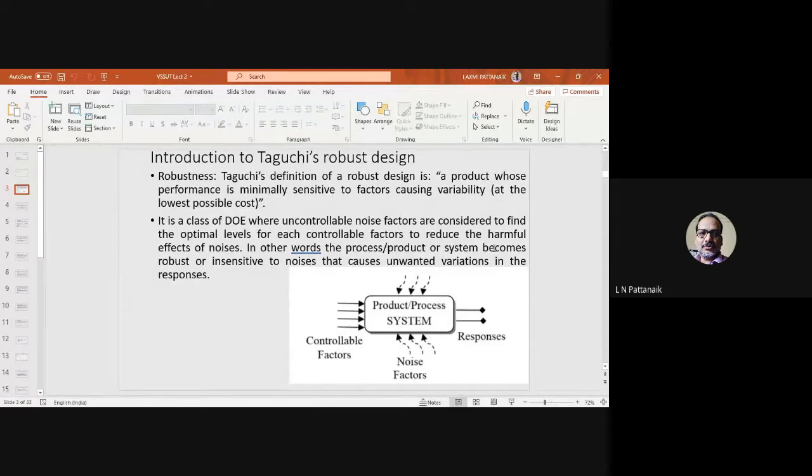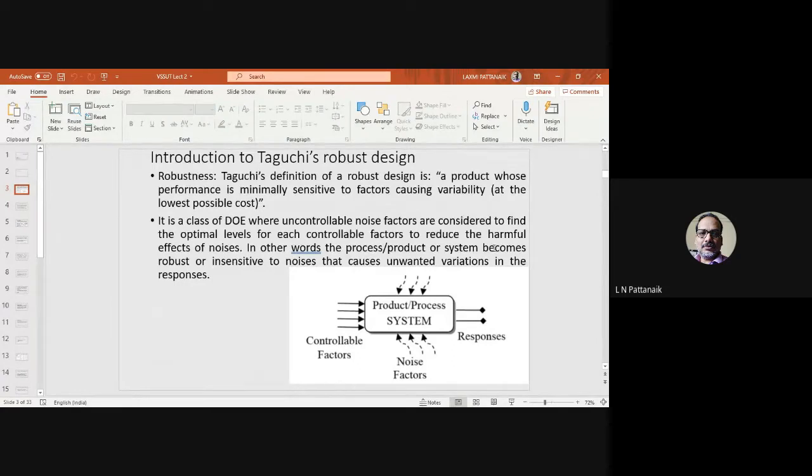So this is the basis of the robust design concept. You'll find many applications in products and processes, as we'll explore a bit. This slide first defines what Taguchi's robust design is. I already explained it: it makes the design minimally sensitive to factors causing variability, of course at minimum cost. It is a class of design of experiments where uncontrollable noise factors are considered to find the optimal levels of each controllable factor to reduce the harmful effects of noises.